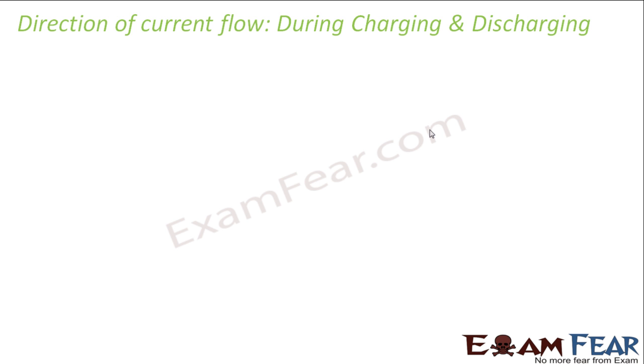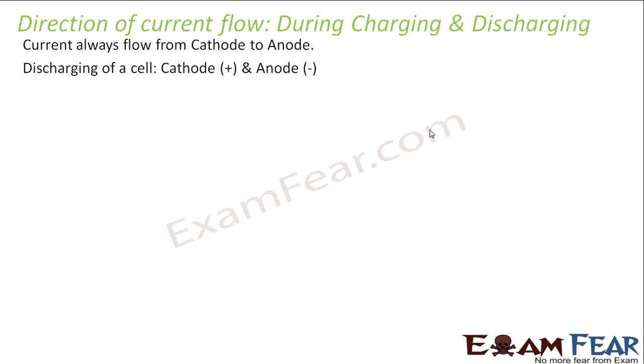Let us look at the charging and discharging processes in case of a cell. So how will we determine the direction of current? We will take two small examples. But the universal statement even now is that current always flows from cathode to anode, no matter what that terminal may be.